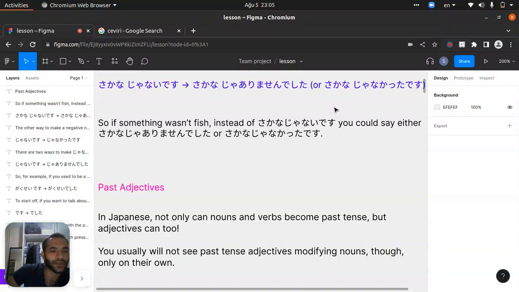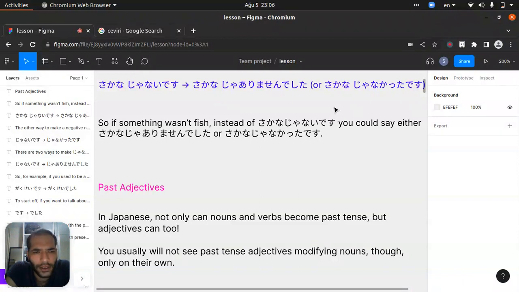It's coming from janai. We're just using ja, okay? And after that we put arimasen, which means something is not there, right? It is about existence and internal, external things. Later we put deshita there. It makes something past.